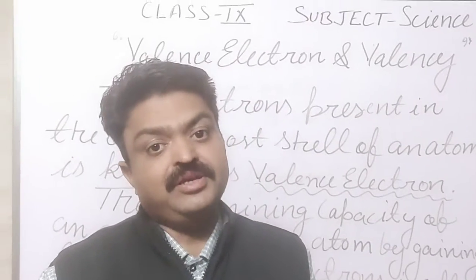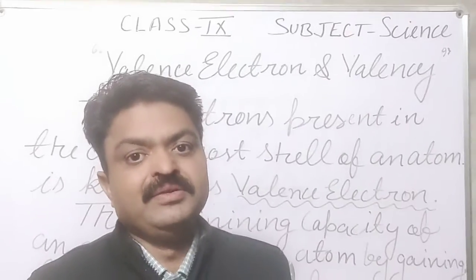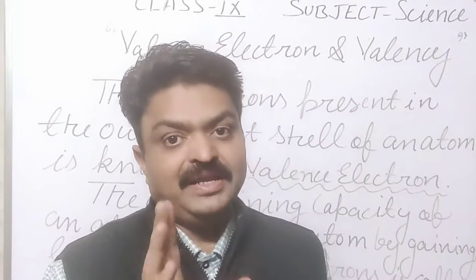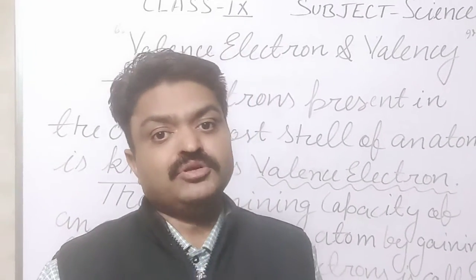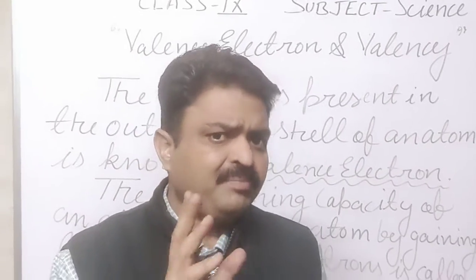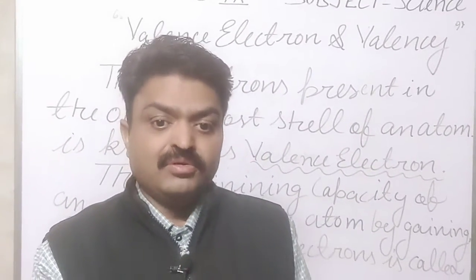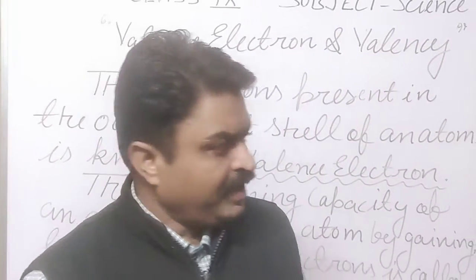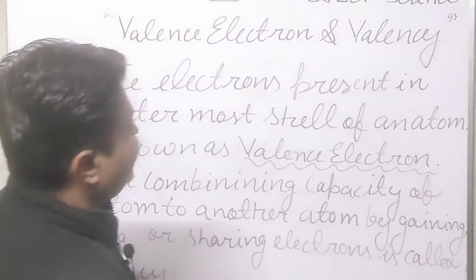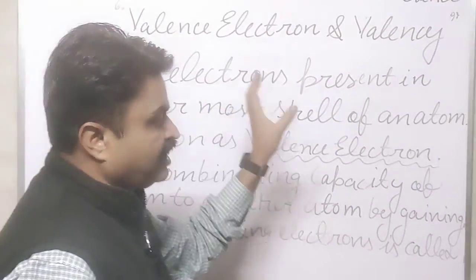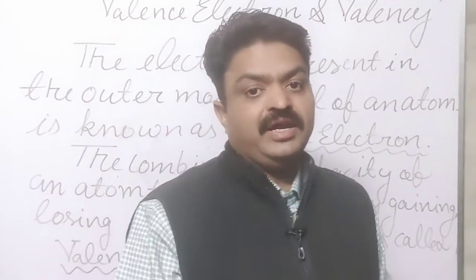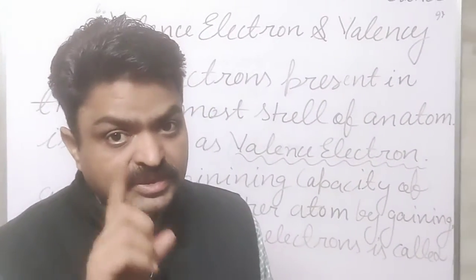Today we will discuss one important concept, that is valence electrons and valency. Yes students, it is the most important concept, and with the help of valence electrons or the valency we can know about the nature of the element, means whether it is metallic, non-metallic or inert. Like, what is a valence electron, students? The electrons present in the outermost shell of an atom are known as valence electrons. Means the electrons that are found in the outermost shell.